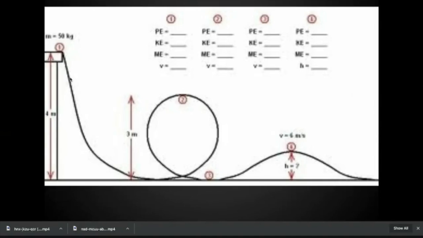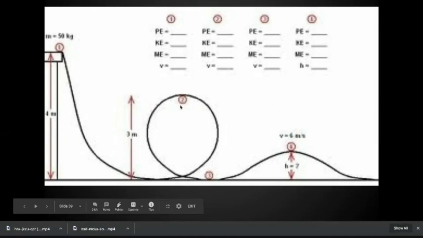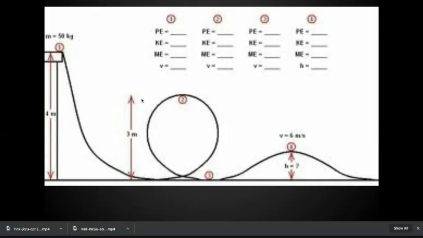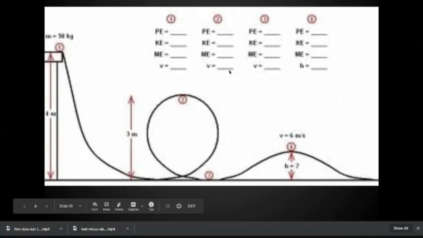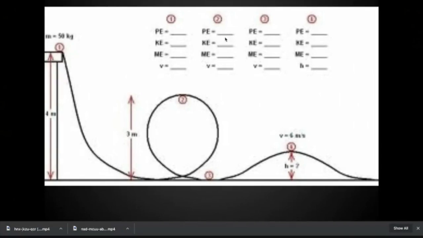Now, as this object falls, it loses height, but it gains speed, and it's going to get faster and faster, and it's going to come around, and now we look at situation number 2. Now it's at a position that is only 3 meters high. Before it was 4 meters high. So it has lost some height, meaning it has lost some potential energy, but it is moving now. It's got some speed. And that means that whatever potential energy it has that is less than over here, that is gained right here because the sum has to still equal the same mechanical energy.